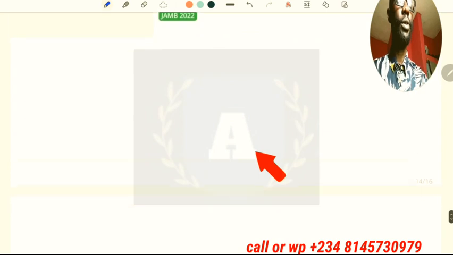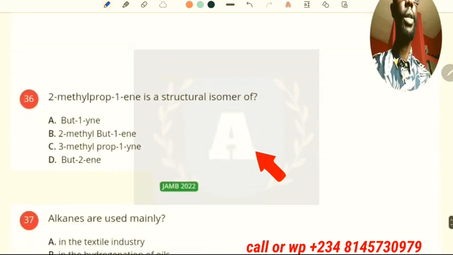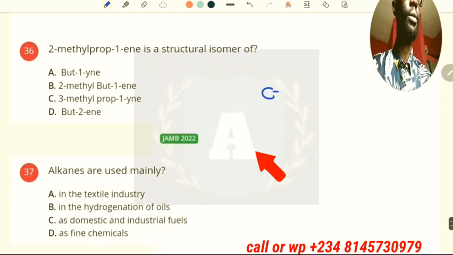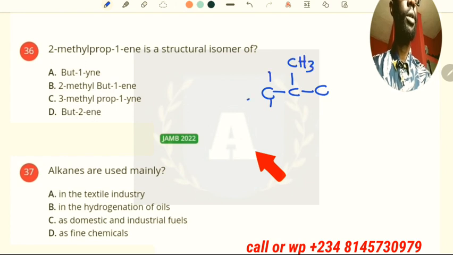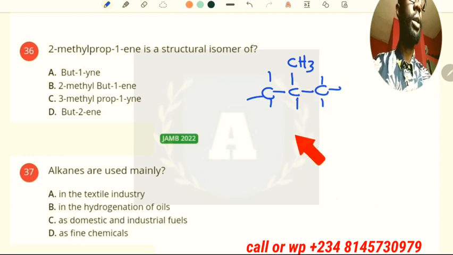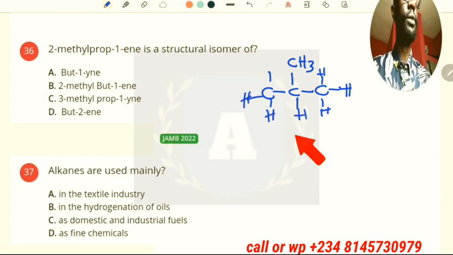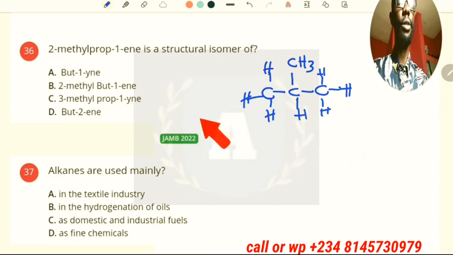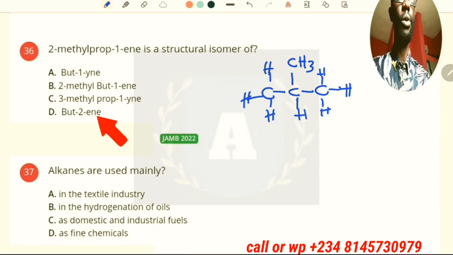Now the next question here says 2-methyl-prop-1-ene is a structural isomer of which one? Okay, so we have 2-methyl, CH3 CH3 CH3. It contains 4 carbon. Then how many hydrogen? 1, 2, 3, 4, 5, 6, 7, 8, 9, 10. Okay, 4 carbon, 10 hydrogen. So which one of these options will be the best answer?